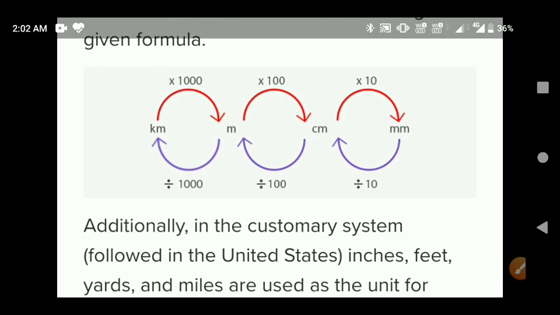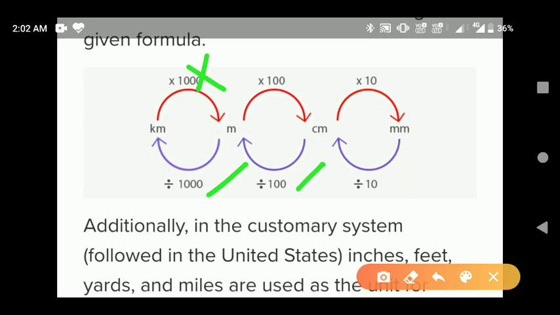if we have to convert 1 mm into centimeter, divide by 10. 1 centimeter into meter, divide by 100. And 1 meter into kilometer, divide by 1000. So these are the important conversions. If we have to convert kilometer to meter, multiply the value, and meter to kilometer, divide the value.